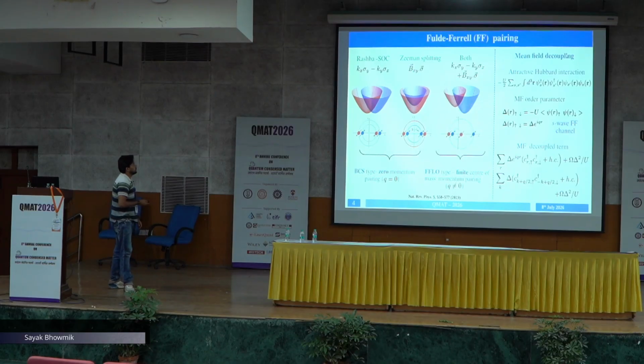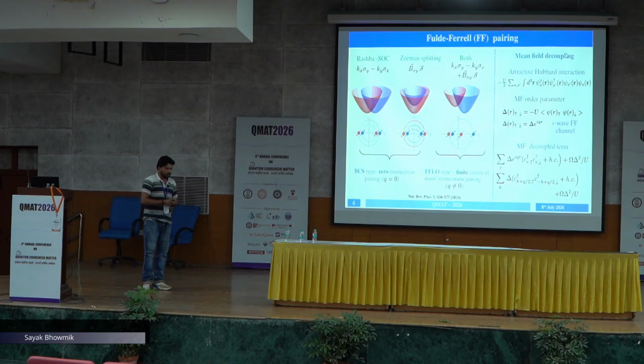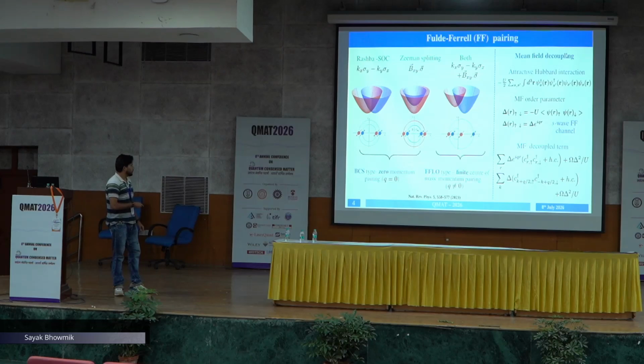Now if we have both Rashba SOC and Zeeman splitting, we can see the Fermi surface is not concentrically split, so there is a finite shift in momentum and there is a possibility of having a finite center of mass momentum pairing, which is the Fulde-Ferrell-Larkin-Ovchinnikov or Fulde-Ferrell pairing if the Q value is exactly unique.